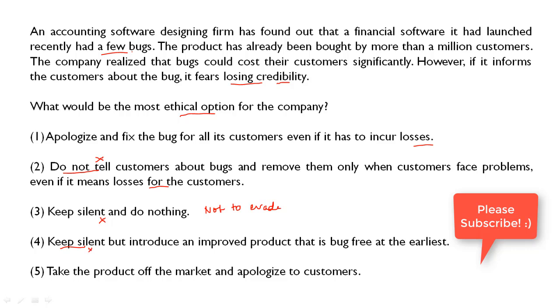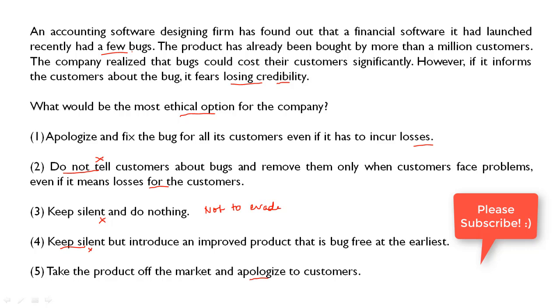Okay, take the product off the market and apologize to the customers. So friends, what is the problem in this option? The problem is that we need to consider the win-win opportunity. Here they are taking back the product from the market, so they incur a very big loss, which is not good for them. And they are apologizing to the customers. Even though they are apologizing, the customers will not be loyal to them. Why? Because they will feel, why should we buy their products, since their products are not worthy, they are not even fixing the bug. So it will paint a bad picture for the company.